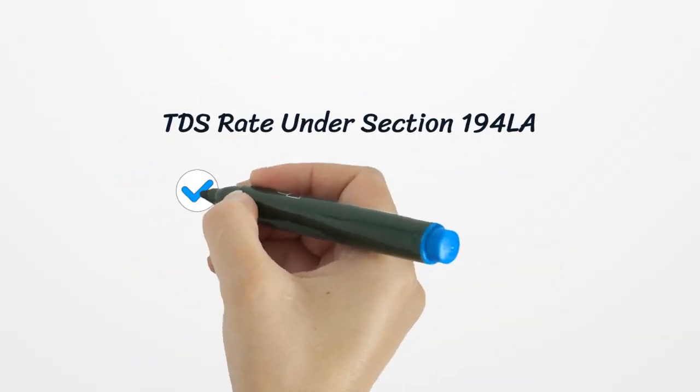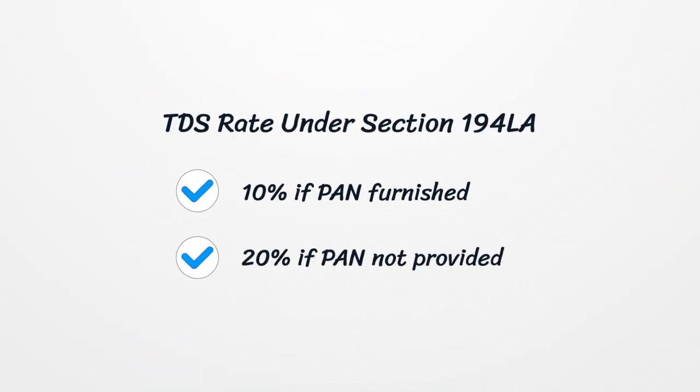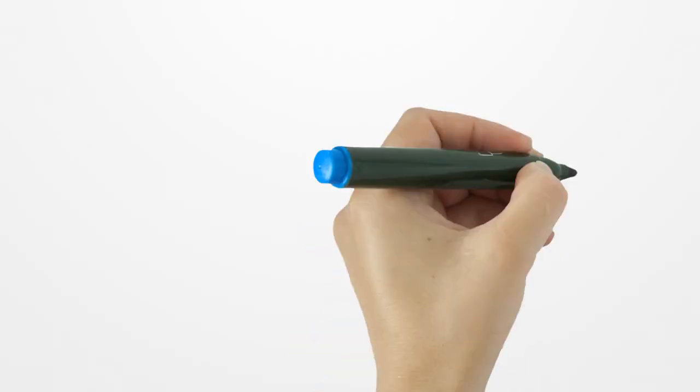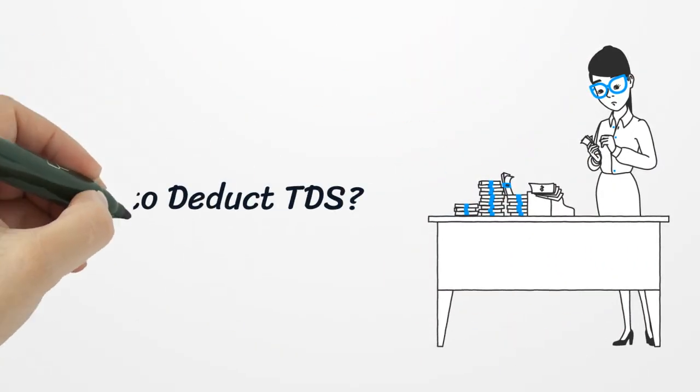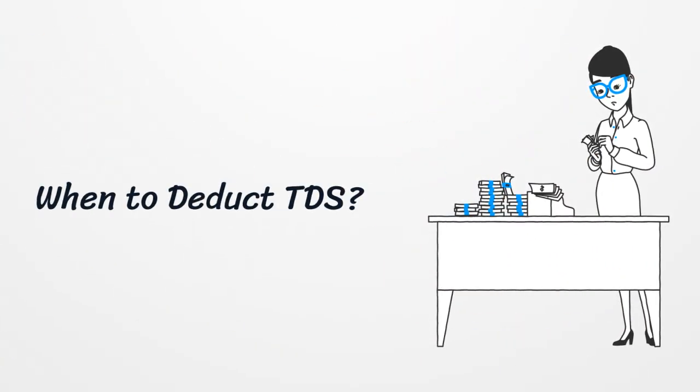The TDS rate under Section 194LA is 10% if PAN is furnished and 20% if PAN is not provided or invalid. TDS must be deducted at the time of payment of compensation, not when it's booked or awarded.